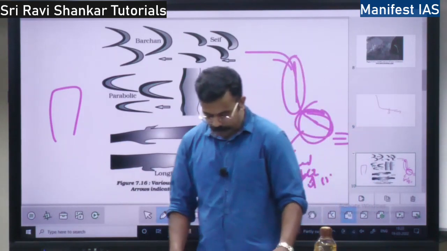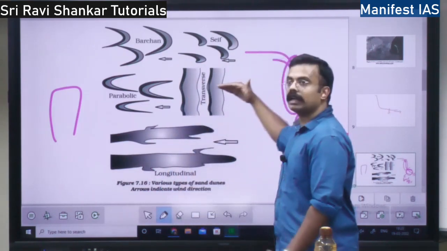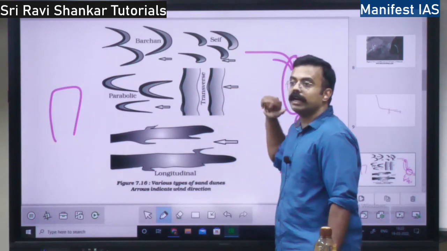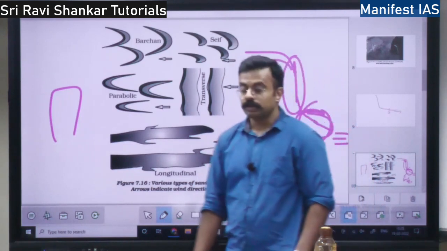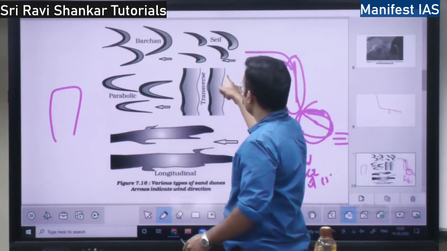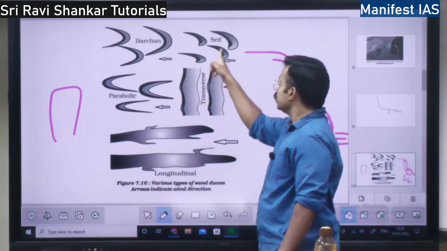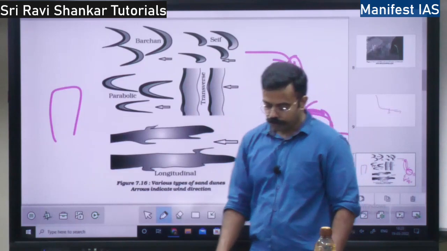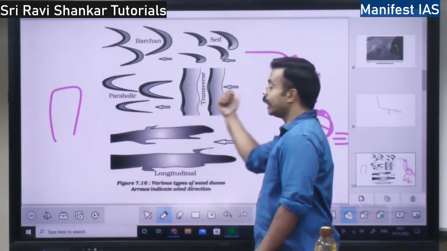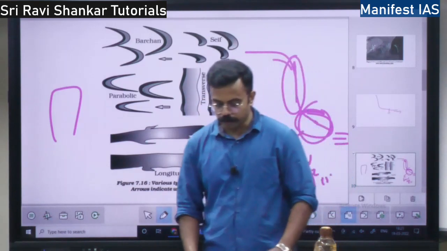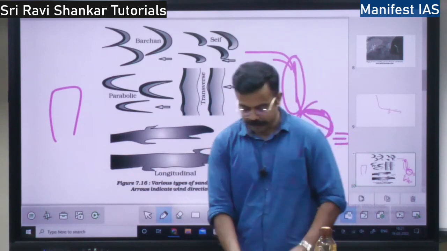Then you have the transverse dune. This is a transverse dune. This is perpendicular to the wind movement. See, wind is moving here. Transverse dune is like this. This is because of the constant direction. Wind is moving in a constant direction. That is why transverse dunes form. This is perpendicular, right? When the wind direction is constant, transverse dunes are formed. So this ends the chapter on landforms.